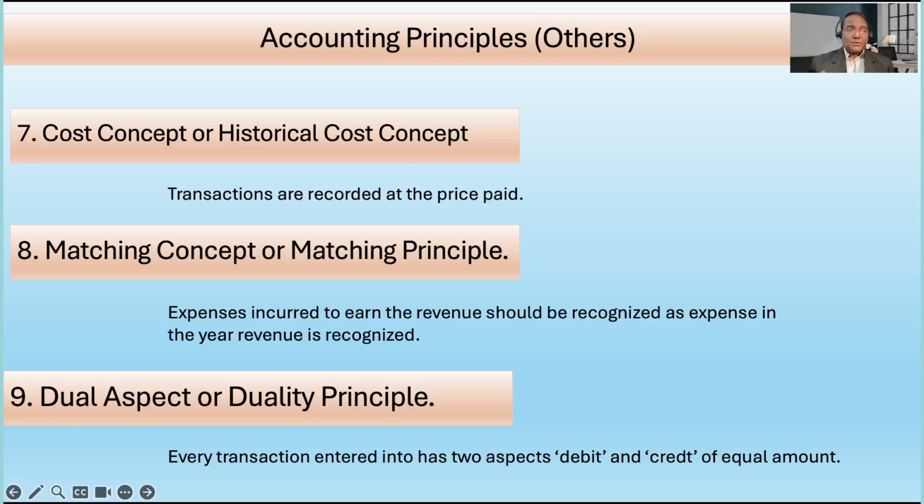There may be a situation that market value of that particular asset may have fluctuated. So our book value may be showing after 2 years 80,000, but market value may be 90,000 or 1 lakh for that particular asset.